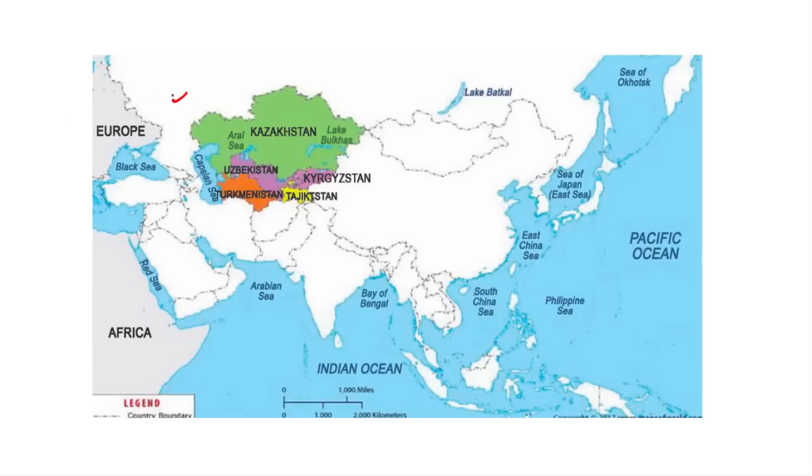The Central Asian republics, as we can see in the map, are located in this region and include the group of 5 countries, that is Kazakhstan, Tajikistan, Kyrgyzstan, Turkmenistan and Uzbekistan, which were formerly part of the USSR and became independent after the fall of the USSR. Now let us try to understand the Central Asian countries a little deeper.